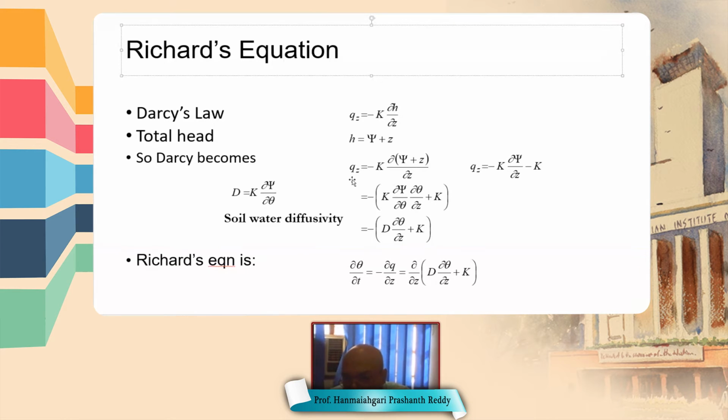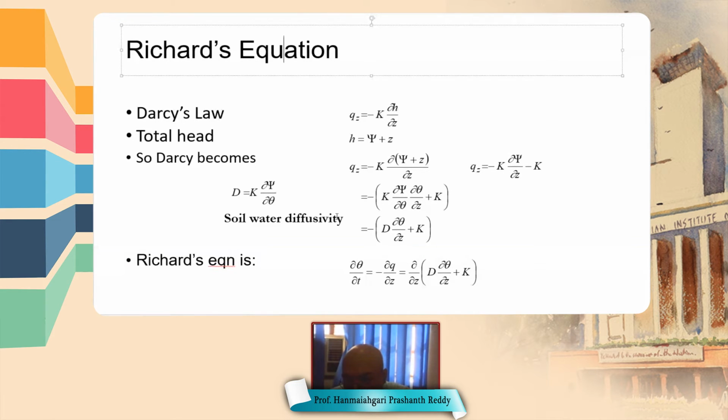So we can write the downward water flux is equal to minus k into d psi by d theta by dz plus k, and this k into d psi by d theta, for simplification, is assumed as capital D. So capital D is termed as soil water diffusivity.